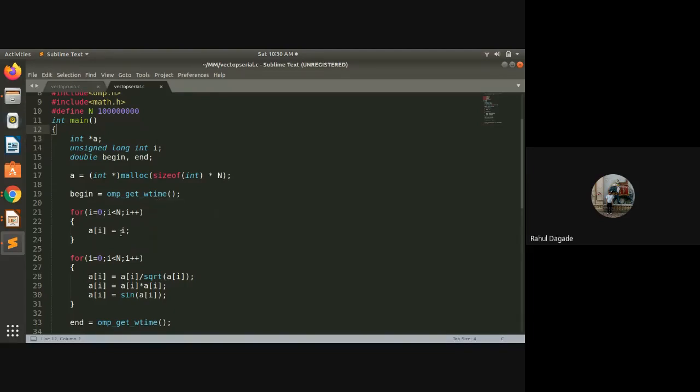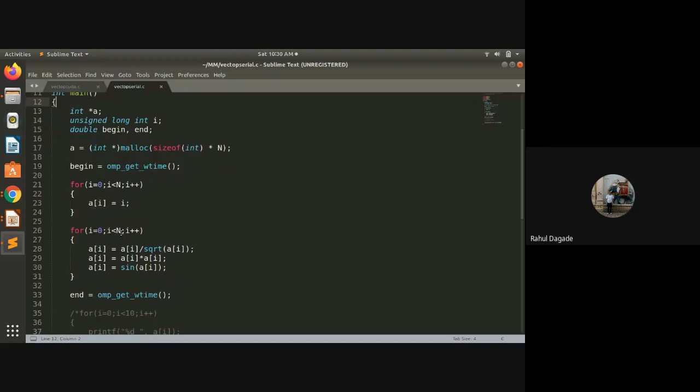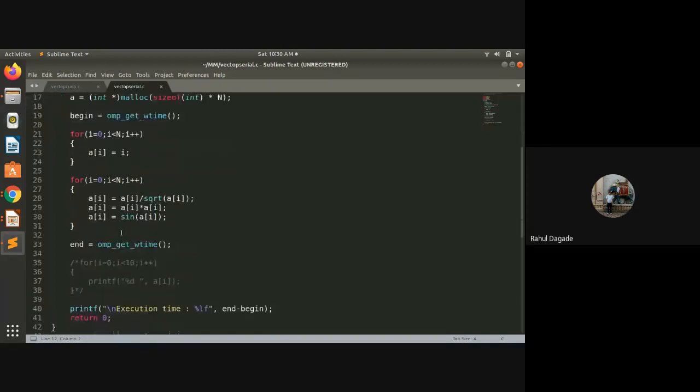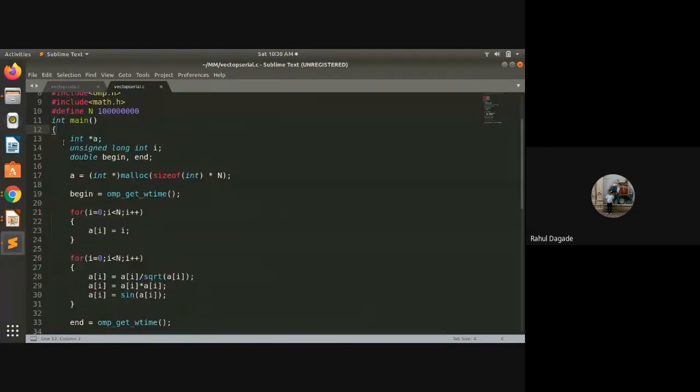Now, I'll explain this program to you. This is a serial execution. First the memory is allocated here, using these 10 raised to 8 allocations. And I'm assigning some value to it, some random value or some serial value.